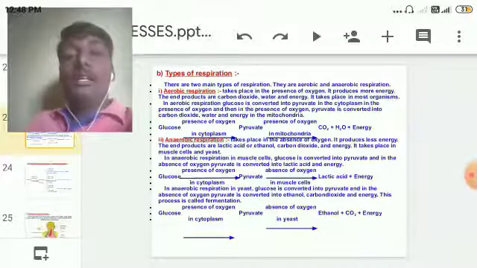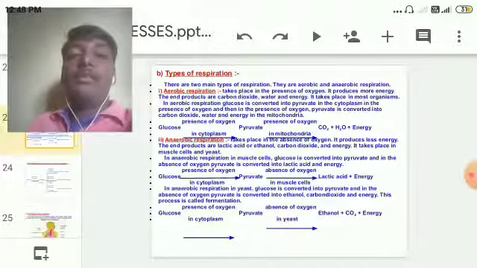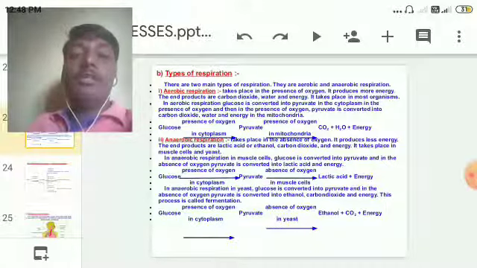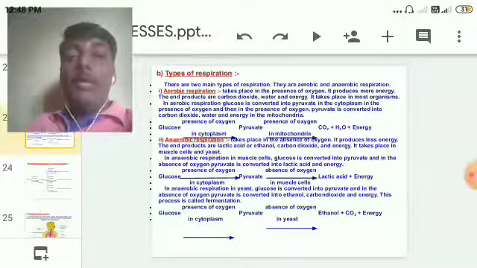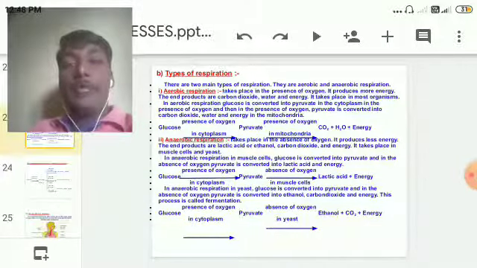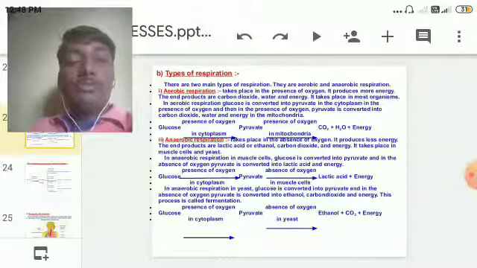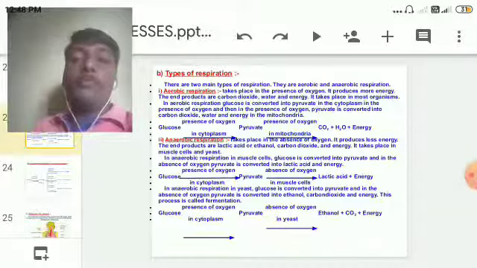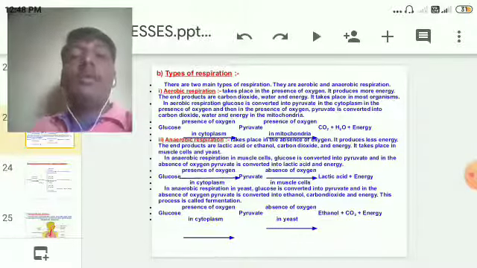This three-carbon compound then undergoes further breakdown in the mitochondria, where pyruvate is converted into carbon dioxide, hydrogen and energy in the presence of oxygen. Hence the mitochondria is called the powerhouse of the cell.